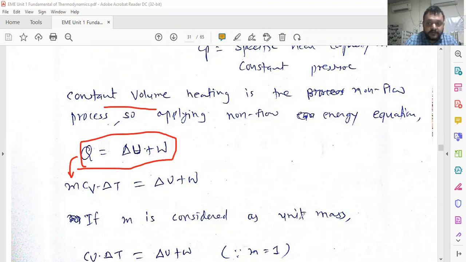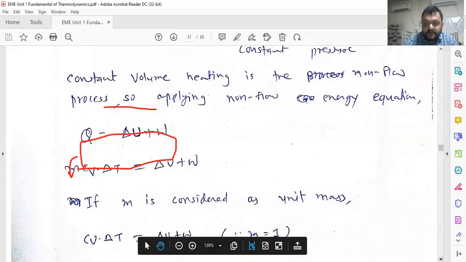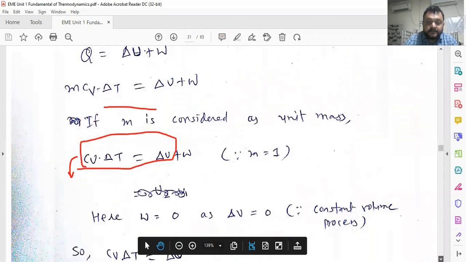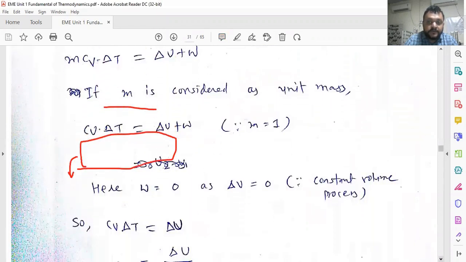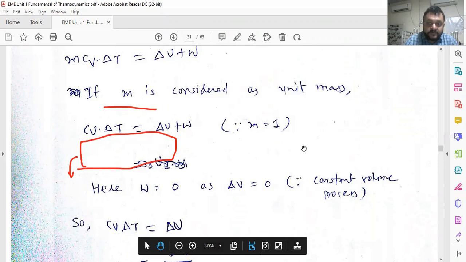If m is considered as unity, suppose we assume m is equal to 1. By default we consider m equal to 1, and then depending upon the value of m given, we can take it in the example also. So Cv is equal to delta U plus W. Here W is equal to 0. Why is W equal to 0? Because work done is equal to P into delta V, and if V is constant, then V1 is equal to V2, so V1 minus V2 is equal to 0. So work done W is equal to 0.